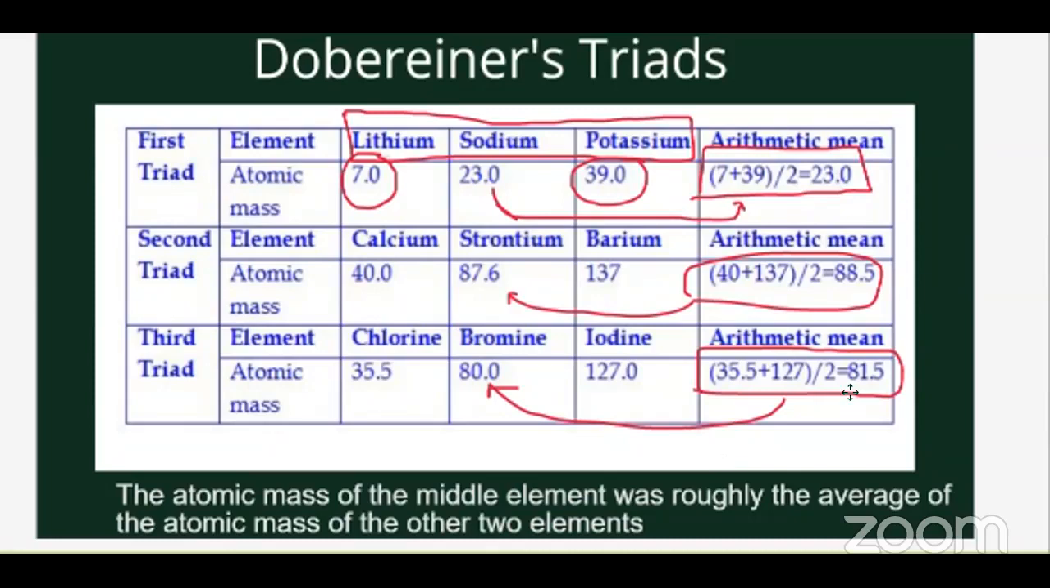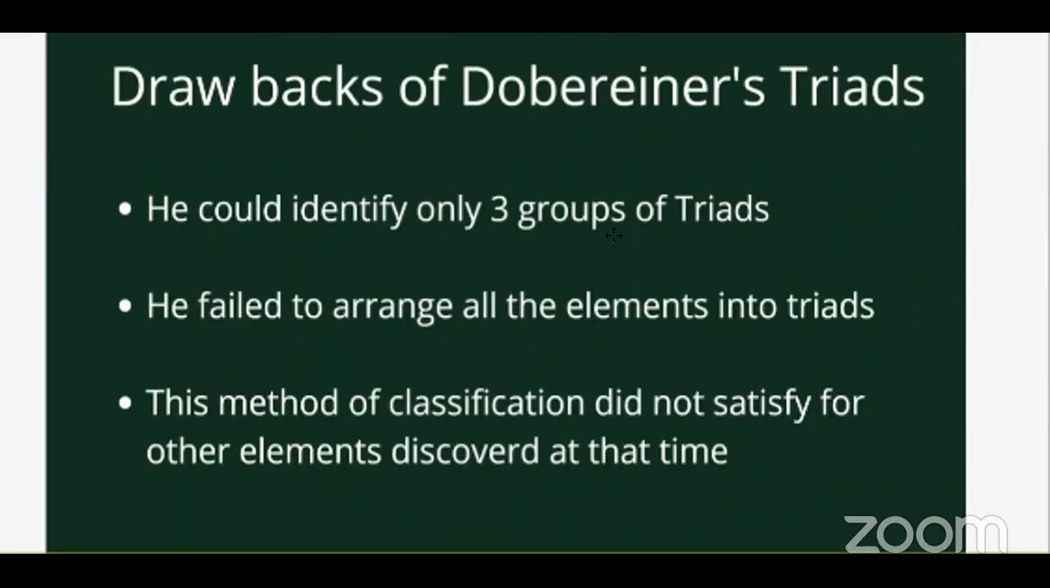So what are the drawbacks of Dobereiner's triad? He could identify only 3 groups of triads. He failed to arrange all the elements available during his time into triads. And the second thing is, even if he tried to manage the triad, it couldn't satisfy the complete rule that he was talking about.